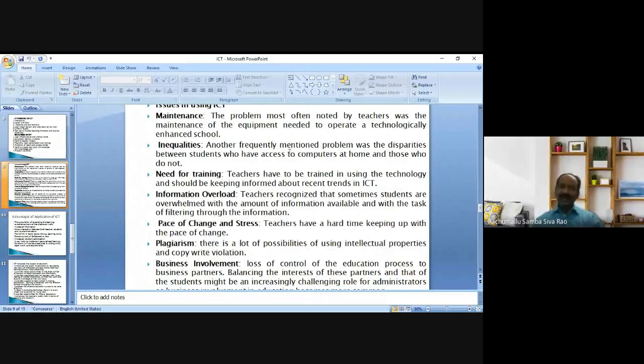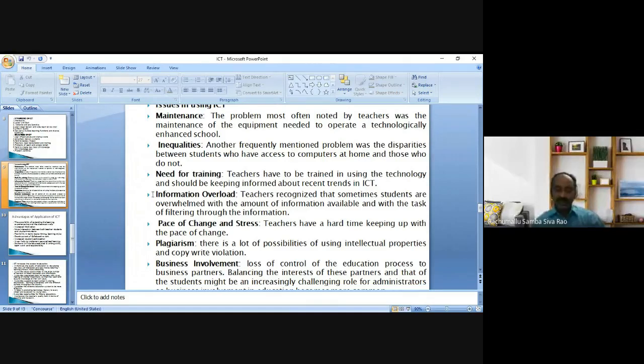Automatically, that leads to waste of time, waste of knowledge and waste of energy. So teachers have to be trained in using various technologies of ICT, and the training should be updated from time to time. So this is one of the issues.